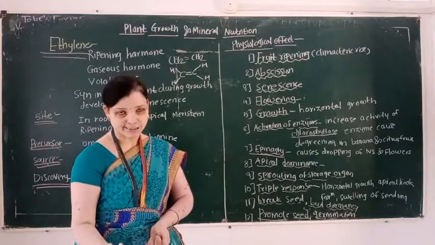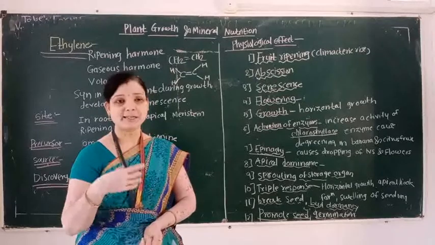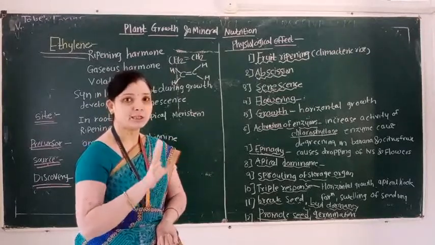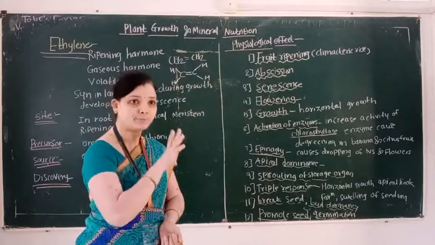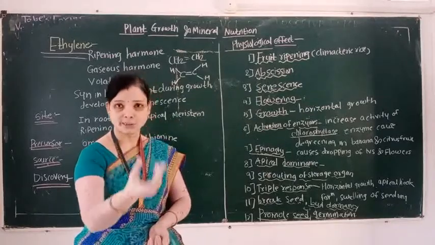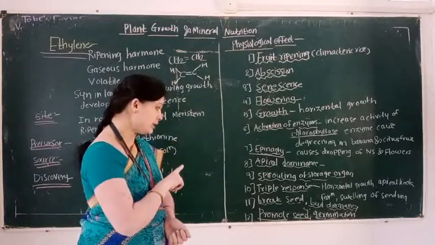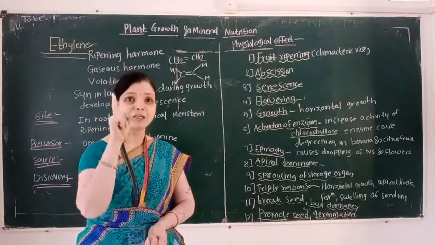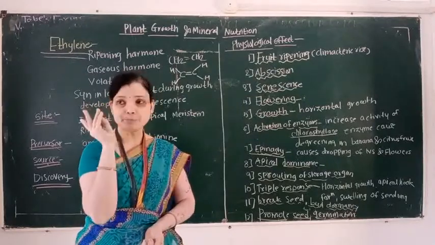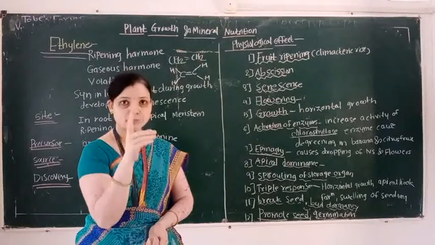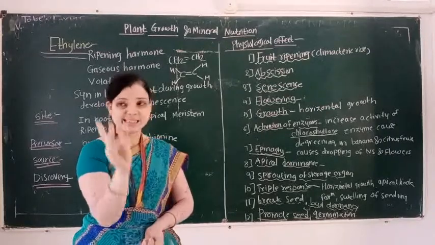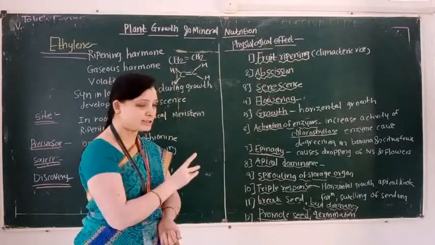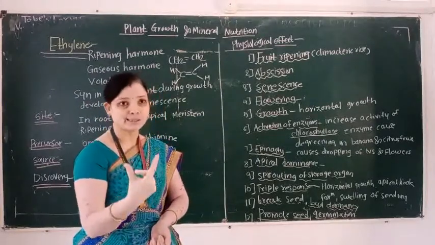And third is swelling of the seedling. These three effects are caused by spraying of ethylene. So the ethylene phytohormone is responsible for the triple response. Triple: first, horizontal growth. Second, formation of the apical hook. And third, swelling of the seedling.